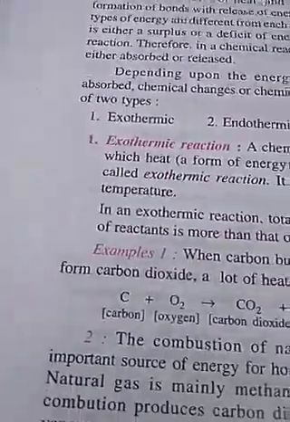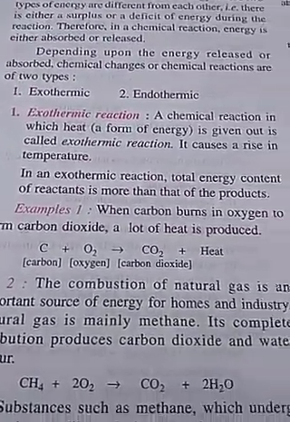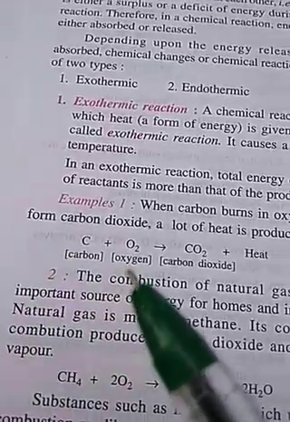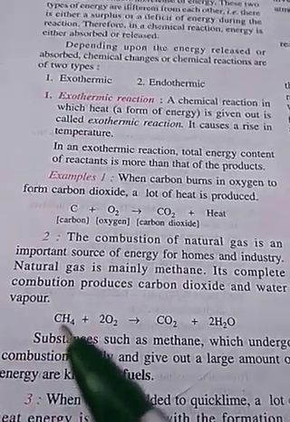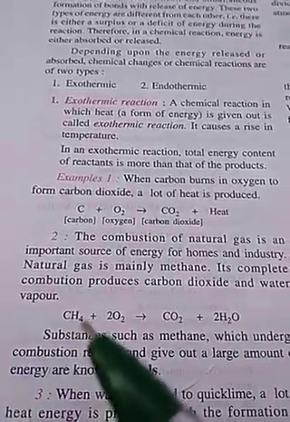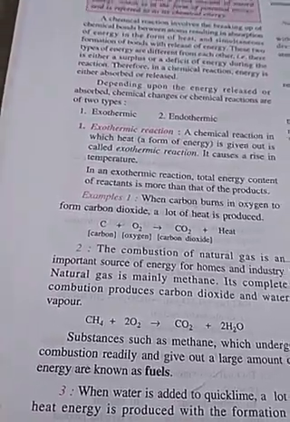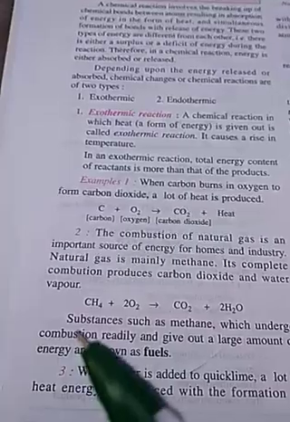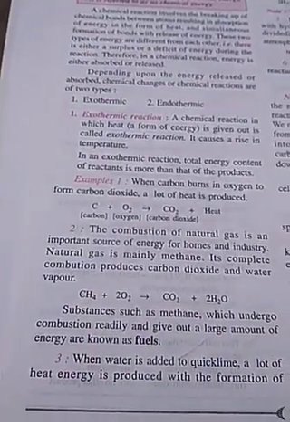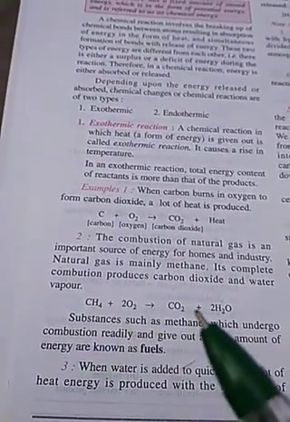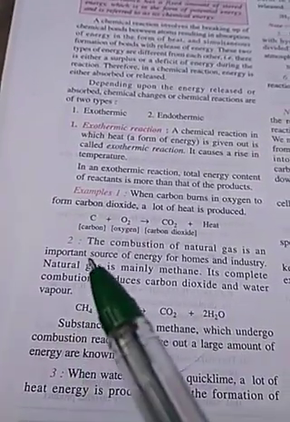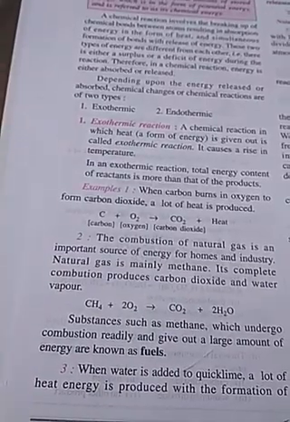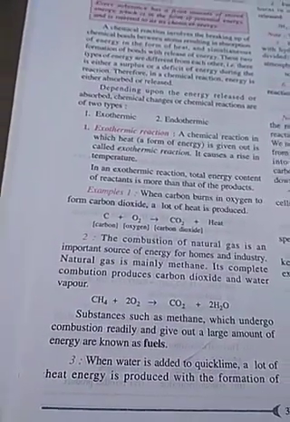Similar example: carbon plus oxygen forms this. Similarly, CH4 is methane. C2H6 is ethane. So any fossil fuel, if it is burnt, forms this, and in addition some heat energy and light may be evolved.